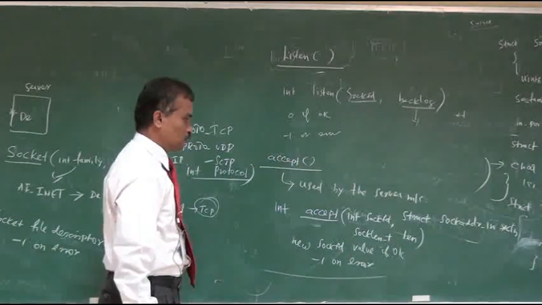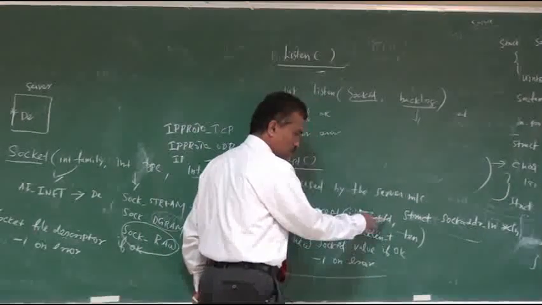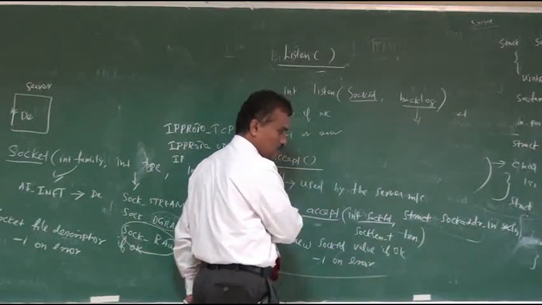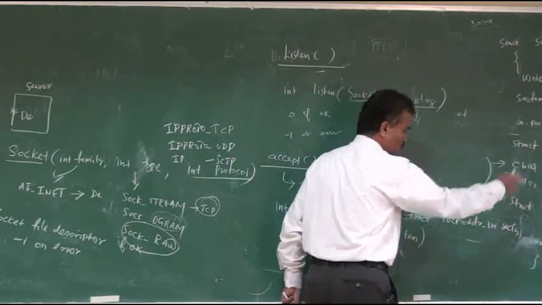The first argument, the socket file descriptor, is returned by the socket function. The second one is the socket address structure, which I have already defined.